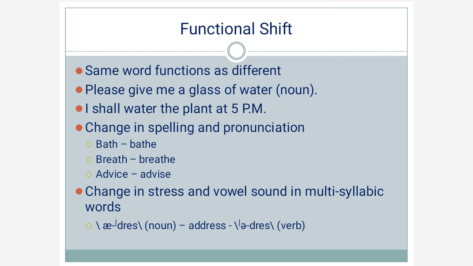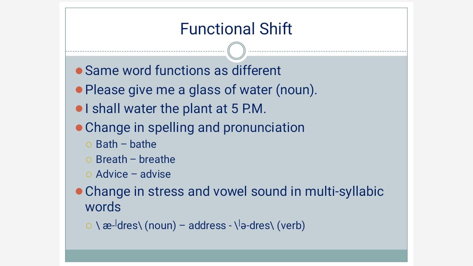So it is the same word whose function shifts from one part of speech to another part of speech. In the first sentence, water is used as a noun, but in the second sentence water is used as a verb. So there is a shift as per its function. This is called functional shift.